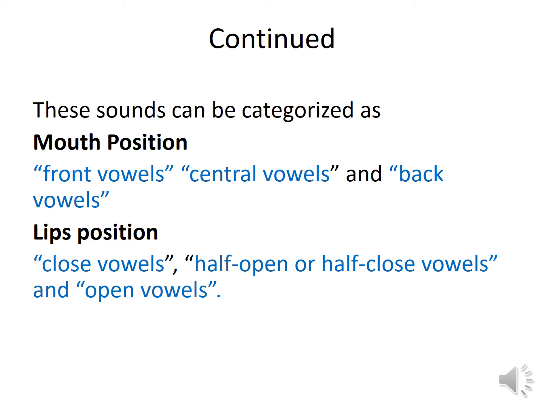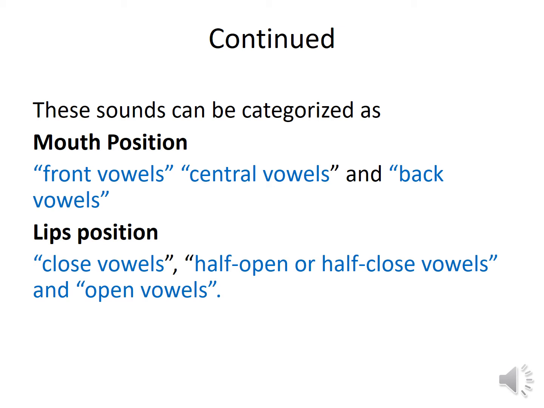Similarly, lip position is also very important. When we pronounce those words, our lips are closed, half open or half closed, or totally open. Closed vowels, open vowels, or half open or half closed vowels. We can categorize those vowels into these categories. For example, when we pronounce the very first monophthong or single sound E, our lip position is almost closed.